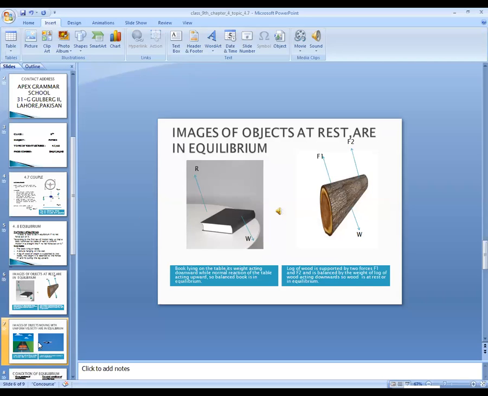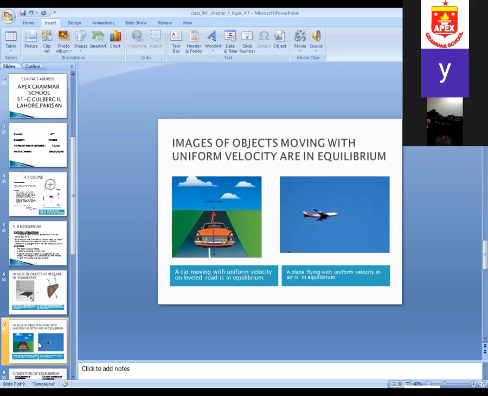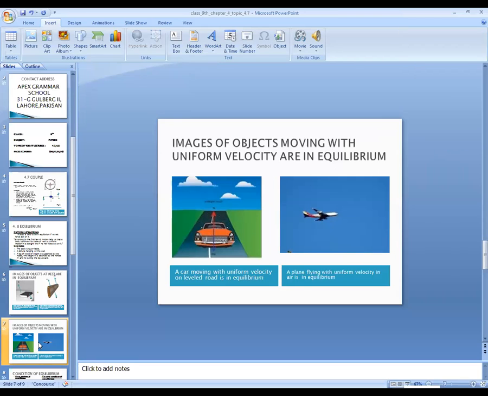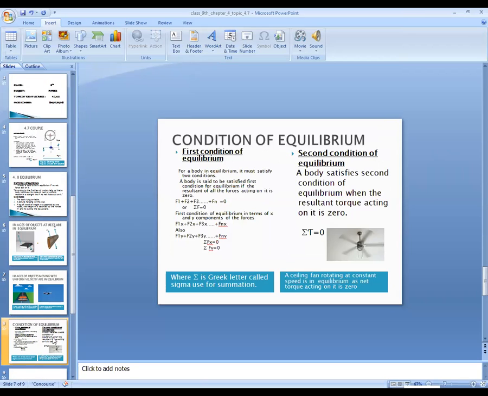Similarly, the bodies which are moving on a leveled road, or an aeroplane flying in the air, since they are moving in uniform velocity, will also be called in equilibrium position. Next, we will discuss the conditions of equilibrium.